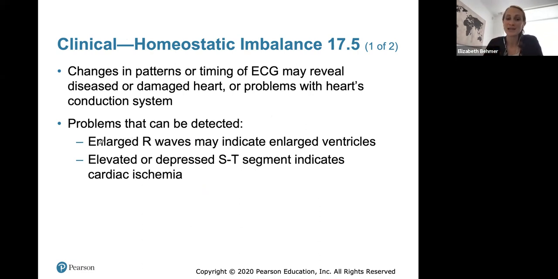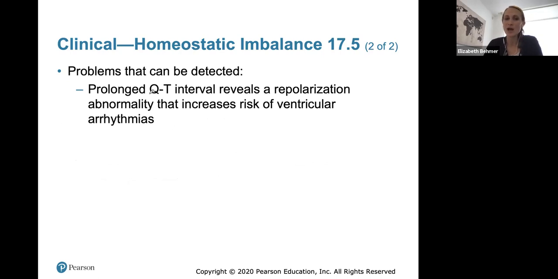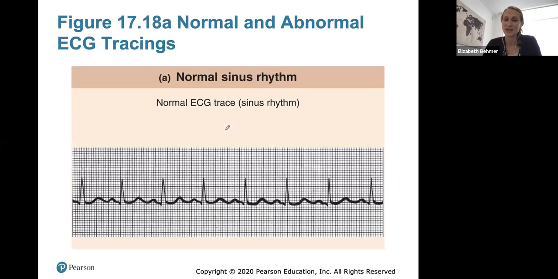Problems can be detected. An enlarged R wave could indicate an enlarged ventricle. An elevated or a depressed ST segment usually indicates cardiac ischemia or cardiac scar tissue forming. So this could lead to a myocardial infarction or a heart attack. A prolonged QT interval will reveal a repolarization abnormality that could increase the risk of a ventricular arrhythmia or any abnormality in the ventricles contracting and electrical activity.